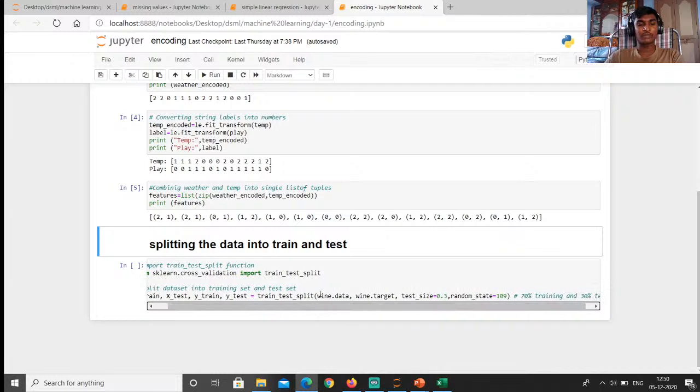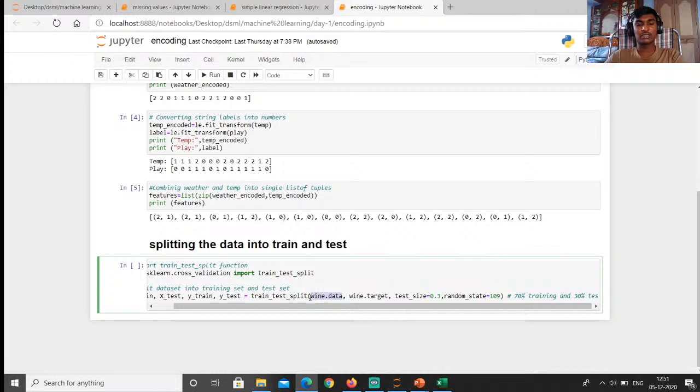We are calling train_test_split. We will call the x value, which we can assign from above. Here I have not assigned it, so I have taken something like wine.data or wine, and random_state can be anything you like. It randomizes the data set, because you do not always get the same training set and the same testing set.